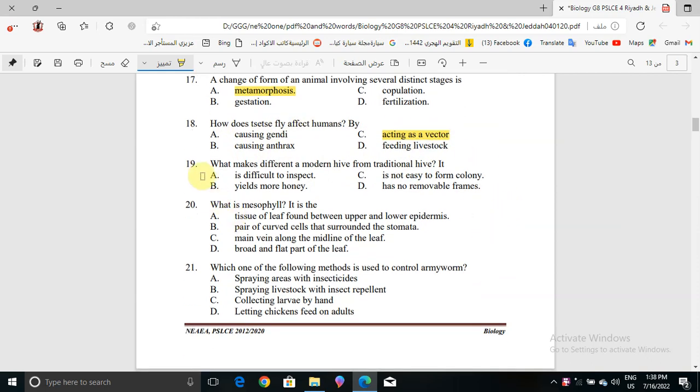Now question number 19. What makes a modern hive different from a traditional hive? It is difficult to inspect, or yields more honey, or is not easy to form colony, or has no removable frames. The correct answer is yields more honey.